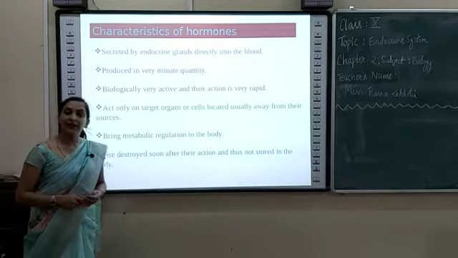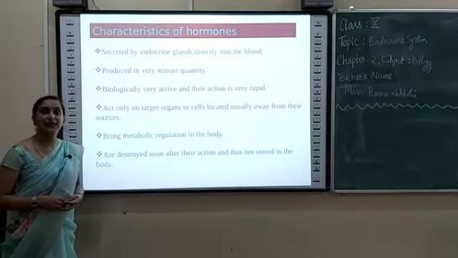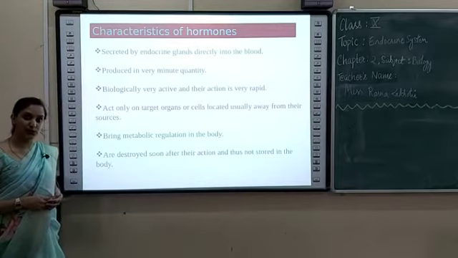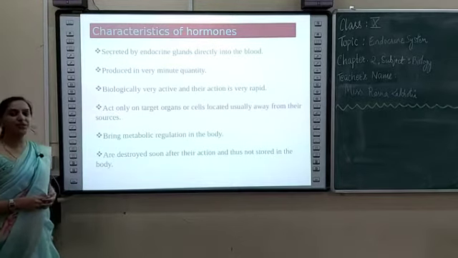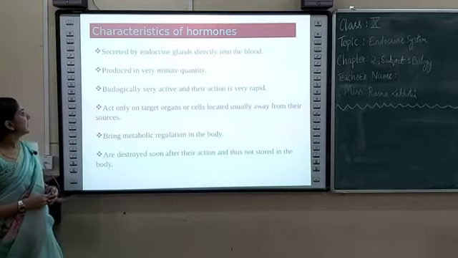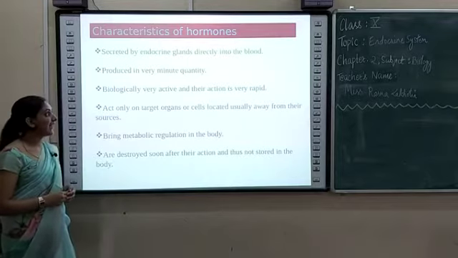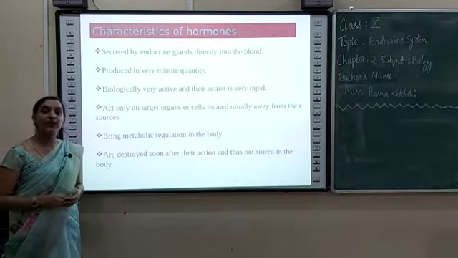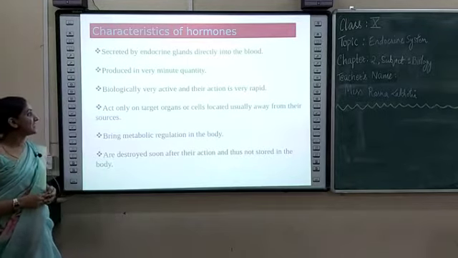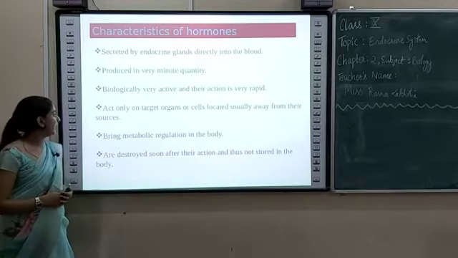There are different characteristics of hormones. Hormones are secreted by endocrine glands directly into the blood. They are produced in very minute quantity, meaning they are secreted in very small amounts, and are biologically very active. Their actions are also very rapid and they act on target cells or organs that are usually located away from their sources.